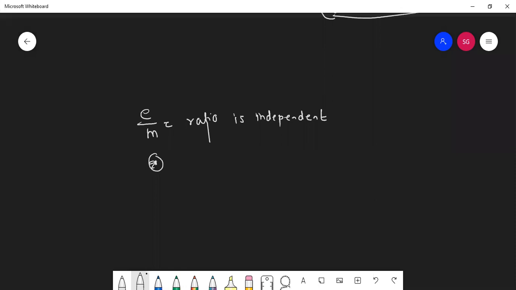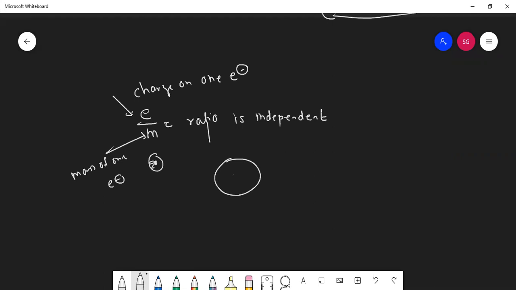Because I told you students, in every element in the periodic table, there is an electron. So students, this is the charge on one electron, and this is the mass of one electron.